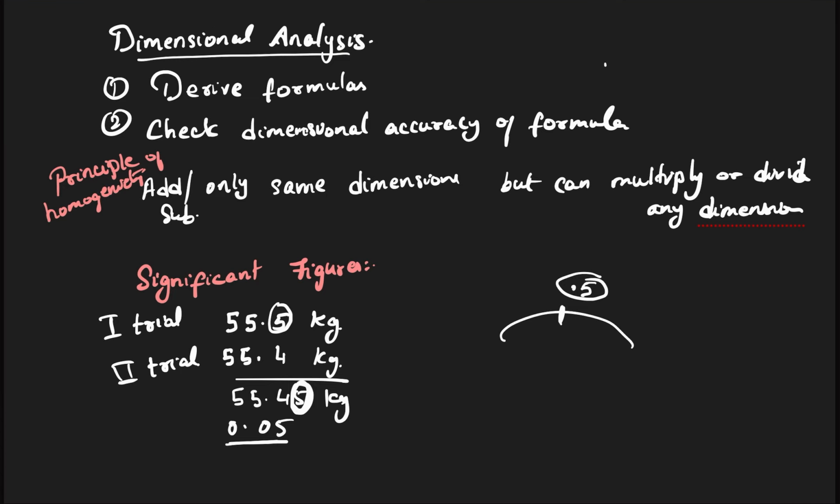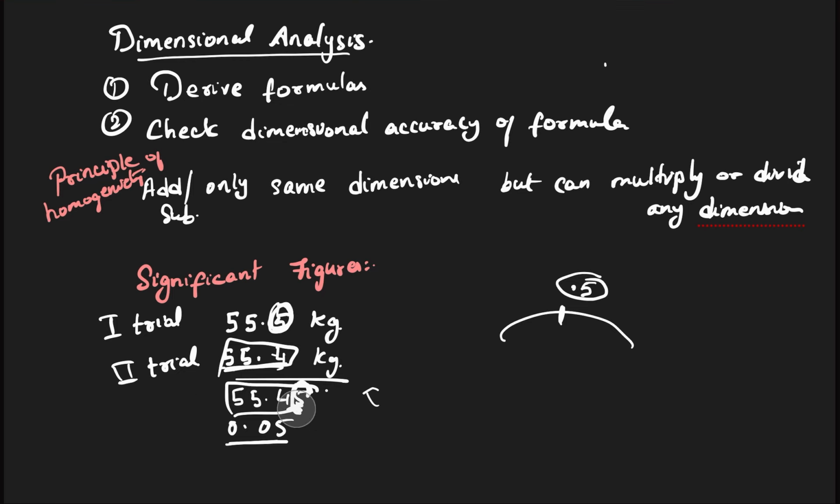Suppose my weight is 55 kg, so 55.4 is accurate because it is closer, whereas 55.45 is more precise because it is giving an extra digit. But it is not more accurate. 55.4 is more accurate because it is closer to my actual weight. So that is the meaning of accuracy and precision.